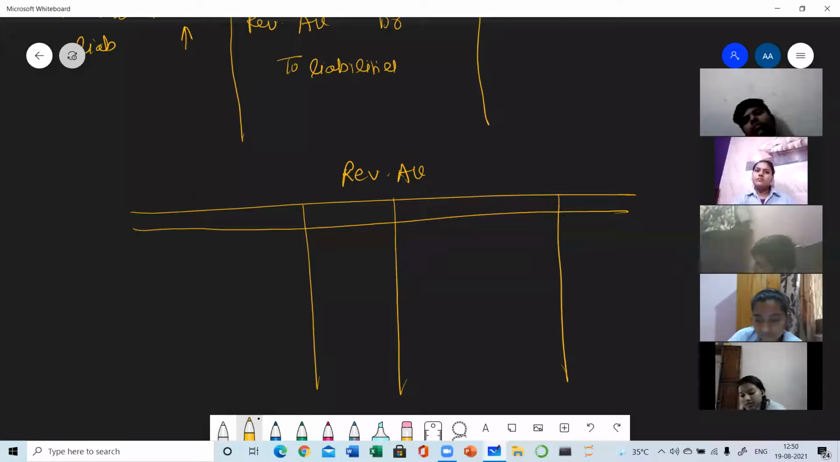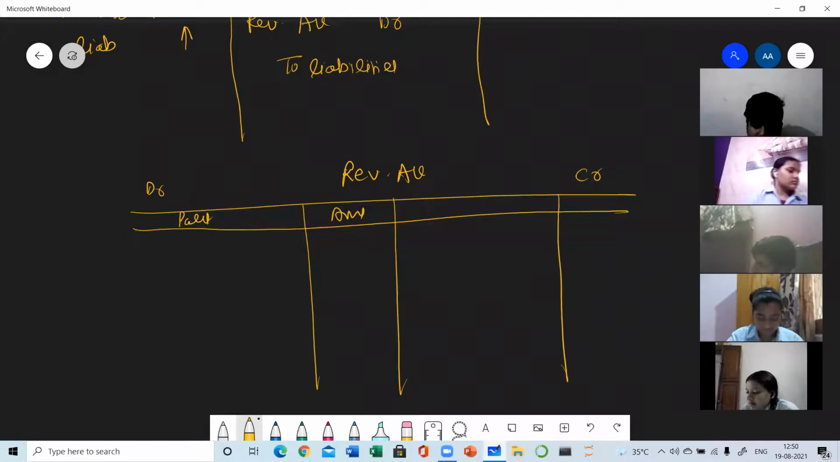And now I'm telling you the technique of making the revaluation account without passing the journal entry, so that your time is saved. Okay. So this is the debit side of the revaluation account. This is the credit side. And this is the particulars, amount, then again particulars and amount.